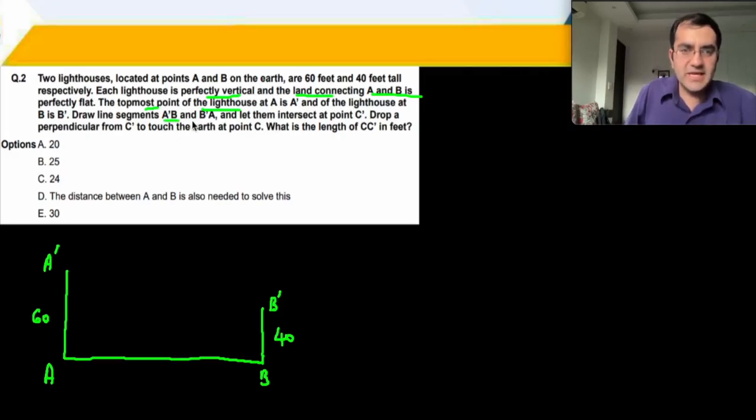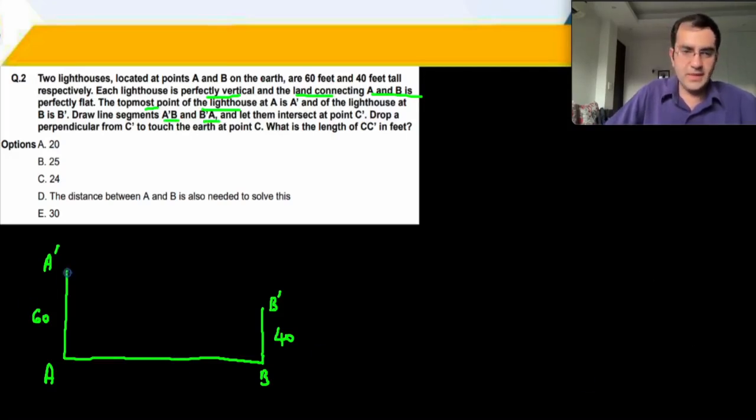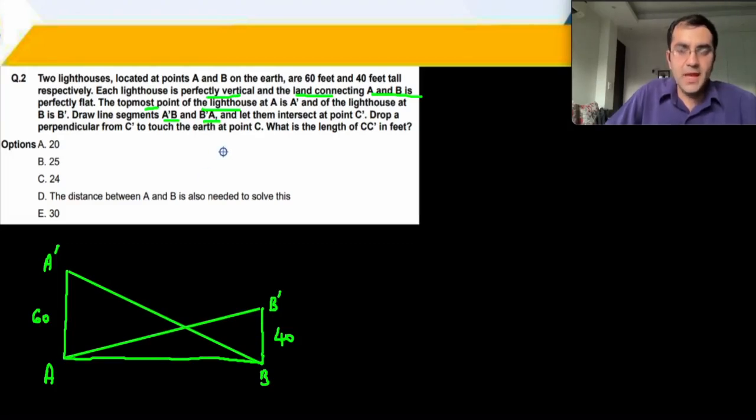Draw line segments A dashed B and B dashed A. We'll get some straight lines to draw over here, in green color. They intersect at C dashed. Draw a perpendicular from C dashed. So from here, let's drop a perpendicular, C dashed C. What is the length of CC dashed in feet?